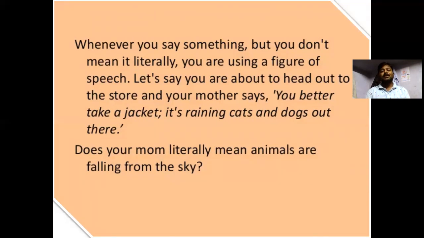That means, in a figurative way, we should not think of it as literally cats and dogs. Cats and dogs normally are not able to fall from the sky. To say it frankly, figuratively, it is raining heavily.